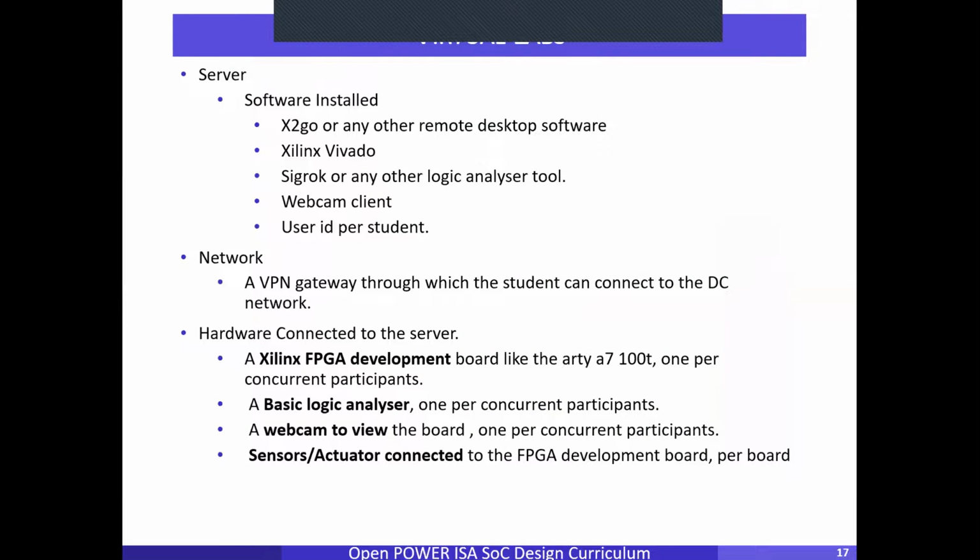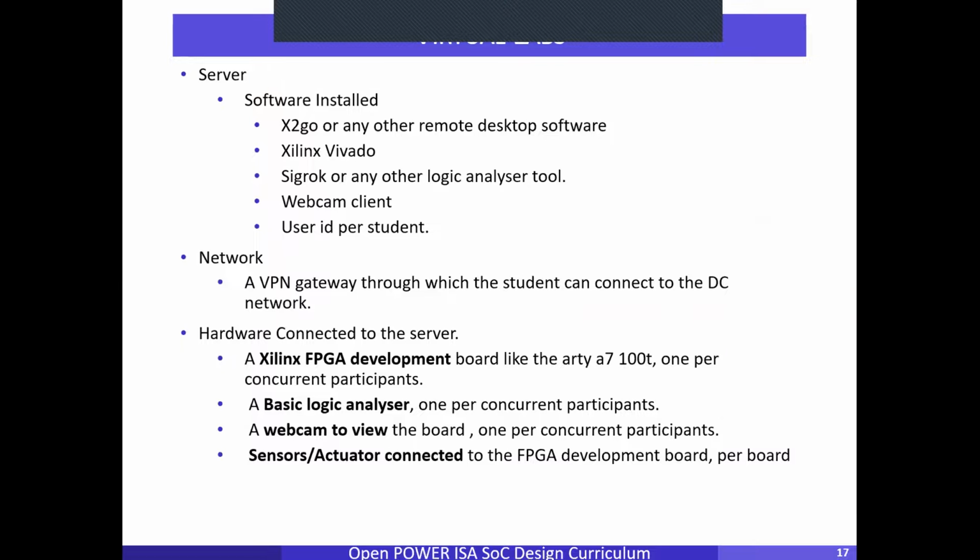To access this lab, a remote desktop software was installed on the server, and then Xilinx Vivado was installed, and a logic analyzer tool was installed. The analyzer tool analyzes all the signals from different devices like an oscillator. Then a webcam, and one ID was provided to every participant.